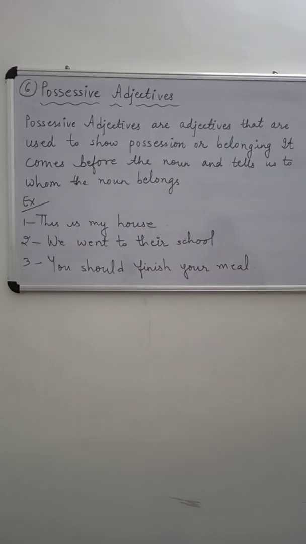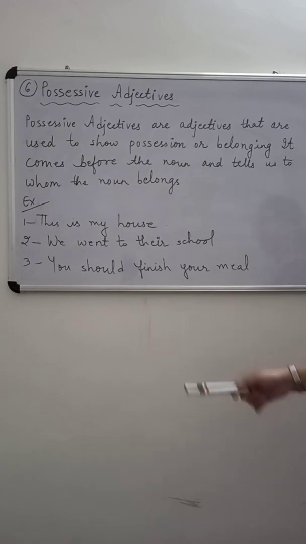Now let us talk about possessive adjectives. Now what are possessive adjectives? Possessive adjectives are adjectives that are used to show possession. Possession means ownership or belonging. Okay. It comes before the noun and tells us to whom the noun belongs. It will be more clear from the examples. Let us see the example.